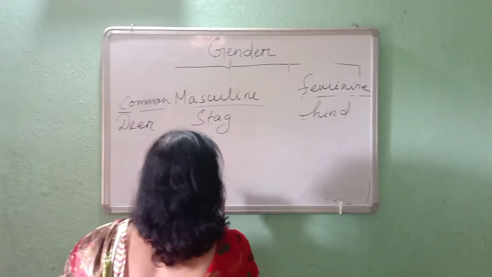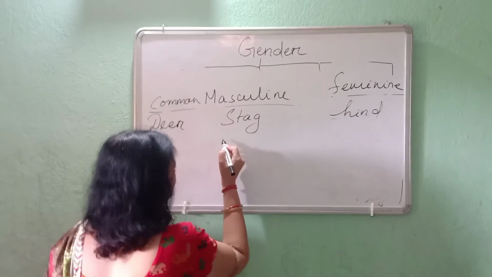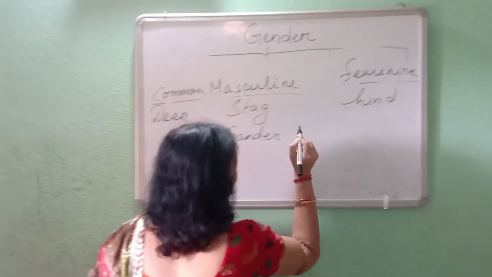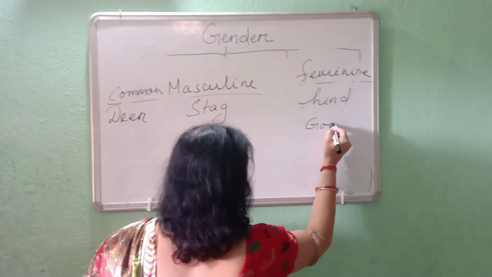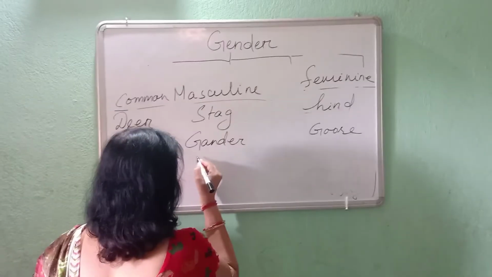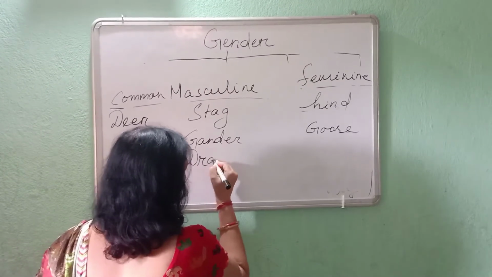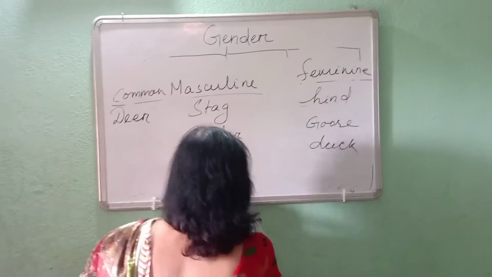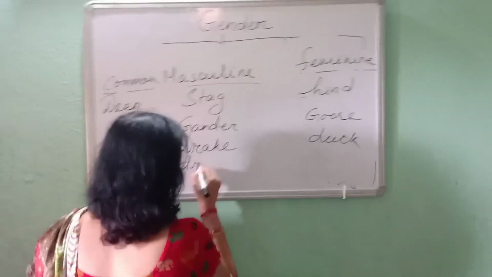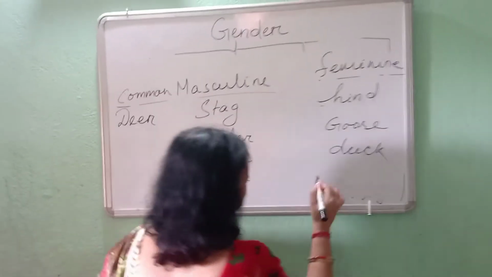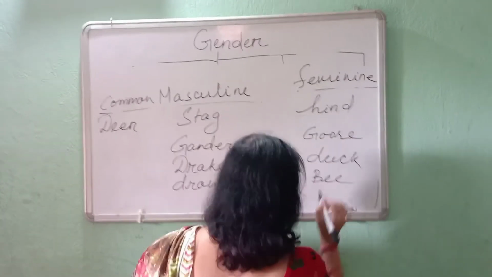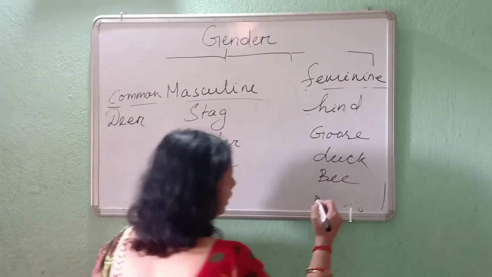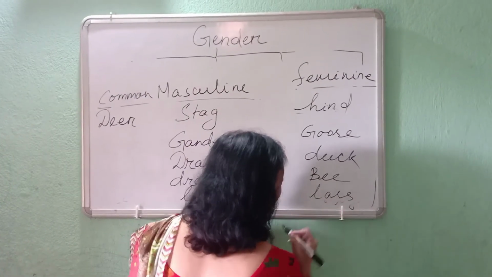Then gander, that is goose. Drake, that is duck, feminine. Drone, or you can say bee, is feminine. Lad is a small boy, and the feminine is lass.